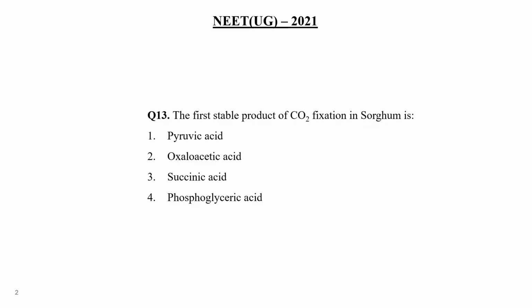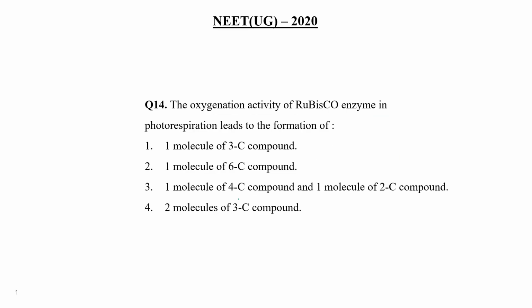Clear? Now, next question, question number 14. The oxygenation activity of Rubisco enzyme in photorespiration leads to the formation of one molecule of 3 carbon compound, one molecule of 6 carbon compound, one molecule of 4 carbon compound, or one molecule of 2 carbon compound and 2 molecules of 3 carbon compound.